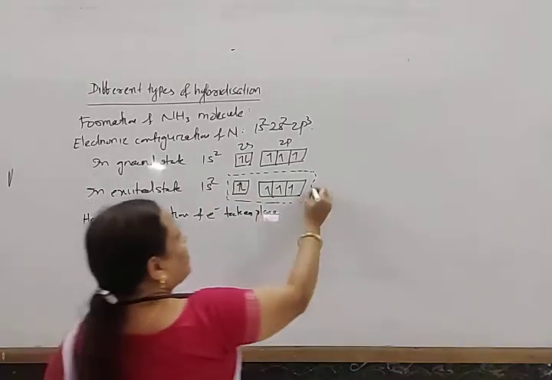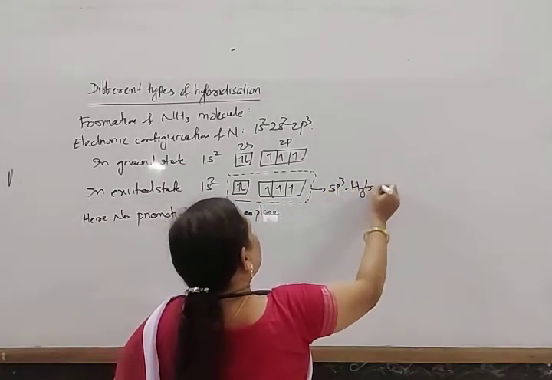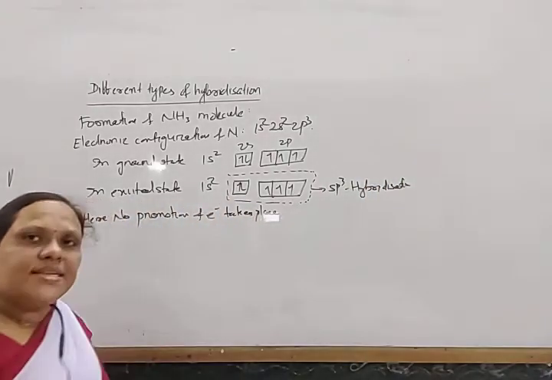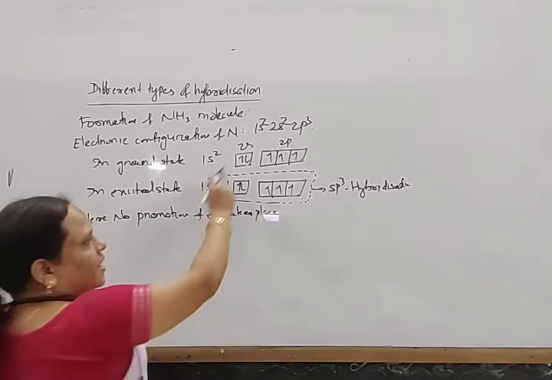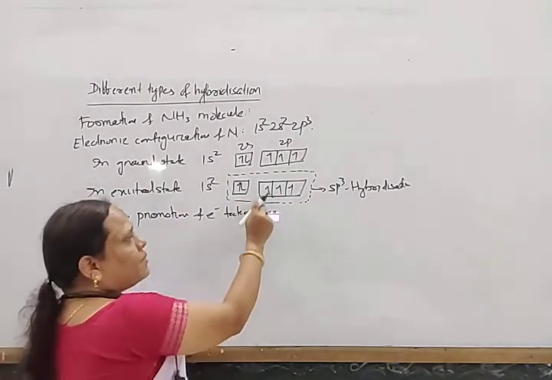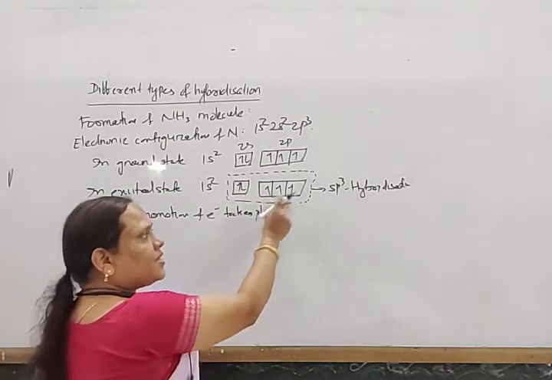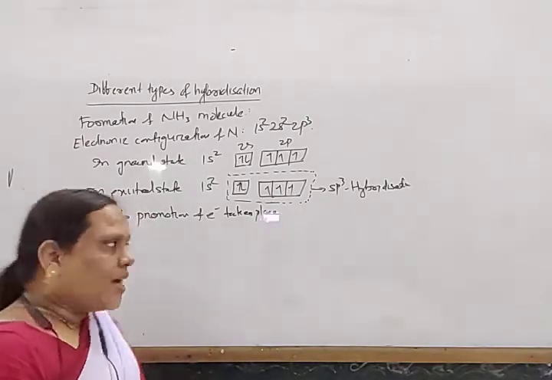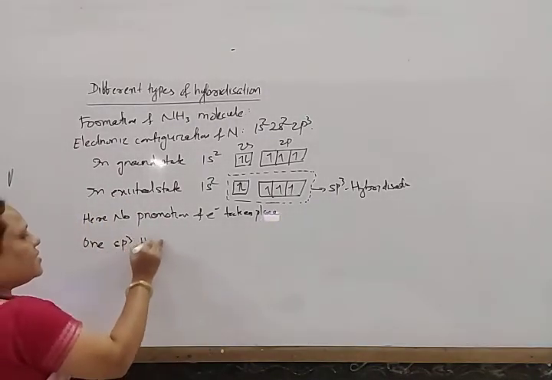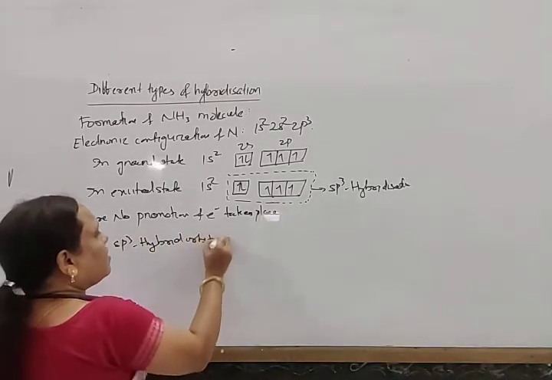It undergoes sp3 hybridization. So all these hybrid orbitals have equivalent shape and energy, but among them one contains a lone pair of electrons and 3 contain unpaired electrons. So one sp3 hybrid orbital